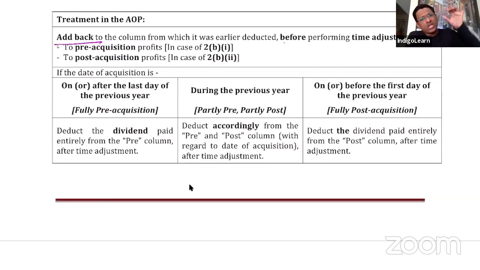If the dividend, whatever was paid, was earlier deducted from the pre-acquisition column, then add back to the pre-acquisition column. The dividend, whatever is paid, if it was deducted earlier from the post-acquisition column, add back to the post-acquisition column. Are we clear about this? This is the first thing we should do. We are doing this adjustment in the analysis of profits, AOP.